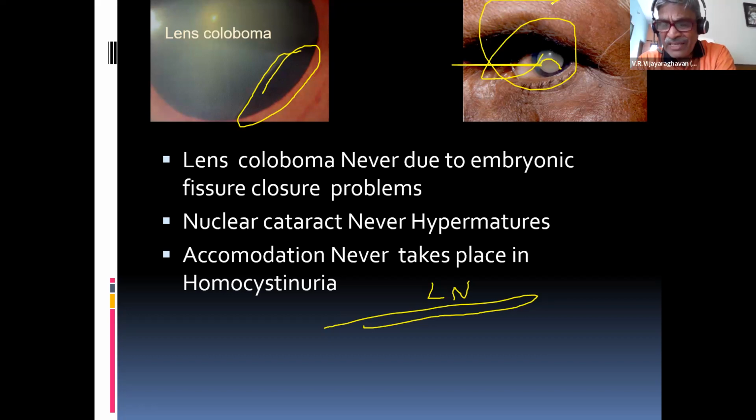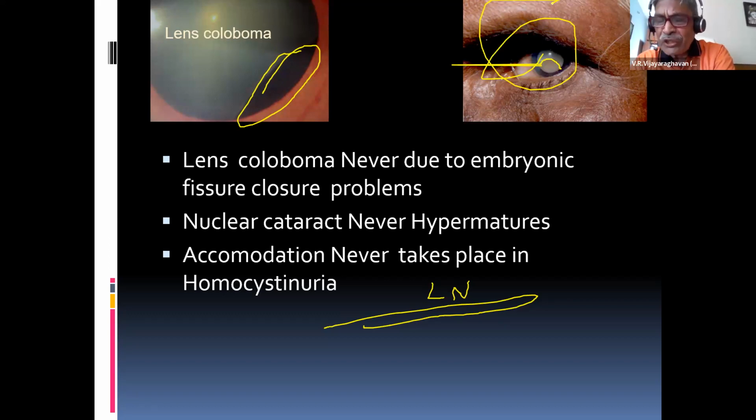In homocystinuria, displacement of the lens is usually downwards and inwards, down and in. But what's the beauty now? In Marfans, the zonules are intact. The suspensory ligament is intact. Only the length has changed. That is why the lens in Marfans will change shape. They can change shape during accommodation.